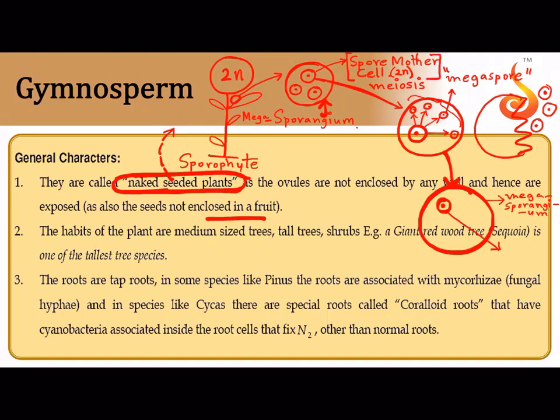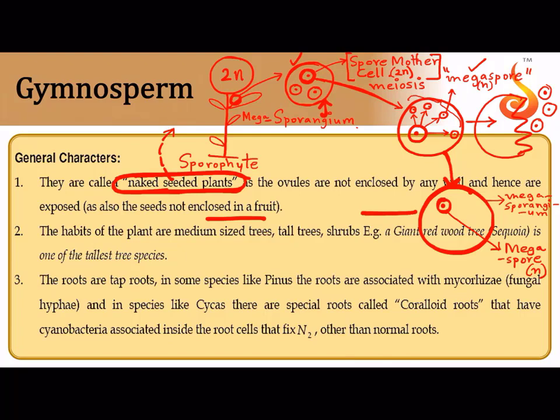Spore mother cell. I am repeating again, there is a structure on this plant called megasporangium. The megasporangium has megaspore mother cells. The megaspore mother cell produces haploid megaspore by meiosis. Ideally these haploid megaspores must come out, but they don't come out. Instead the surviving one says, I want to stay inside. Then the question is, what should this megaspore become? What should it become? A spore. Can you recall? Whenever a spore is produced, it germinates to become a gametophyte.